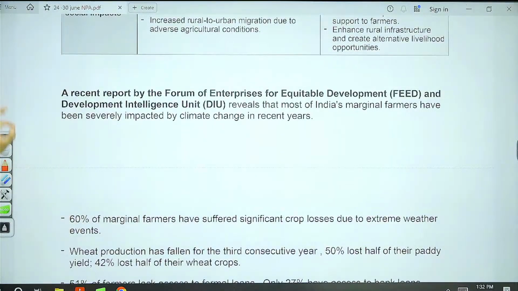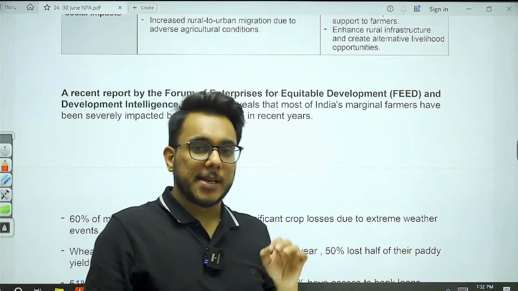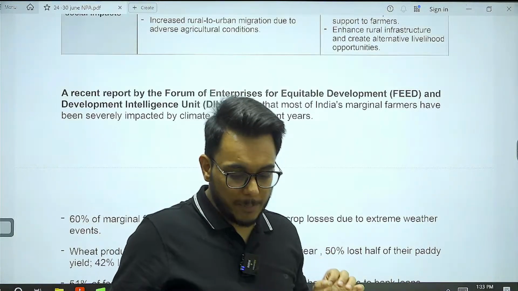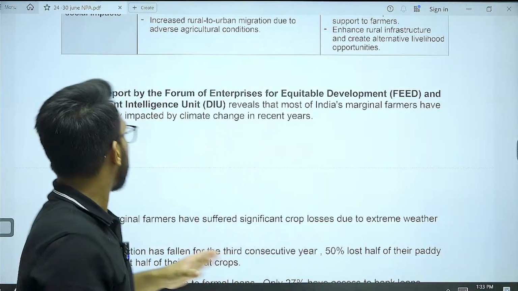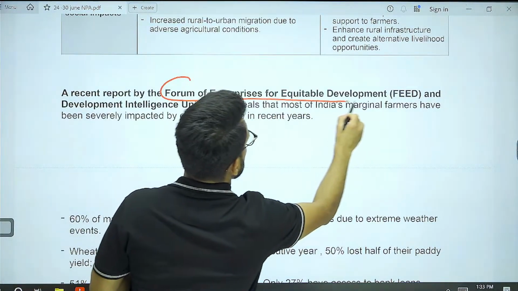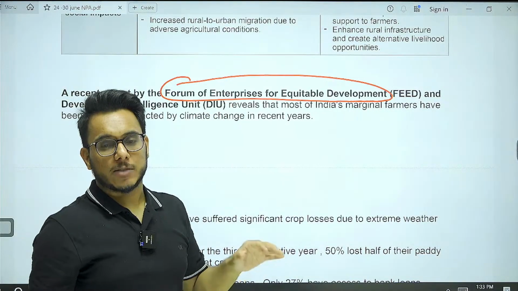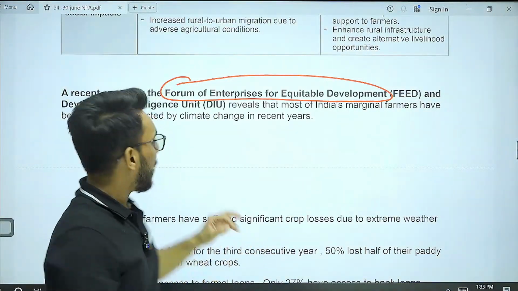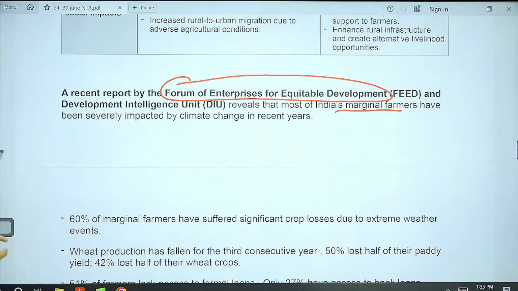Now, when we talk about the climate and how it is impacting agriculture, which type of farmers are the most impacted? Marginal farmers. And here we have the report by the Forum of Enterprises for Equitable Development. What does it provide? Marginal farmers are the most impacted by climate change.